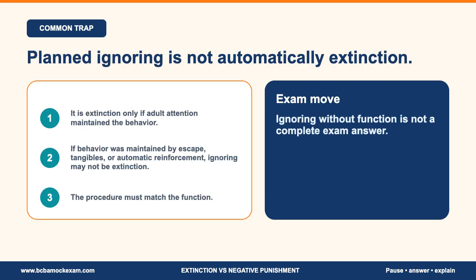A major trap is planned ignoring. Planned ignoring is extinction only when attention was the maintaining reinforcer. If behavior was maintained by escape, access to tangibles, or automatic reinforcement, ignoring may be ineffective or irrelevant. The exam wants you to connect the procedure to the function.